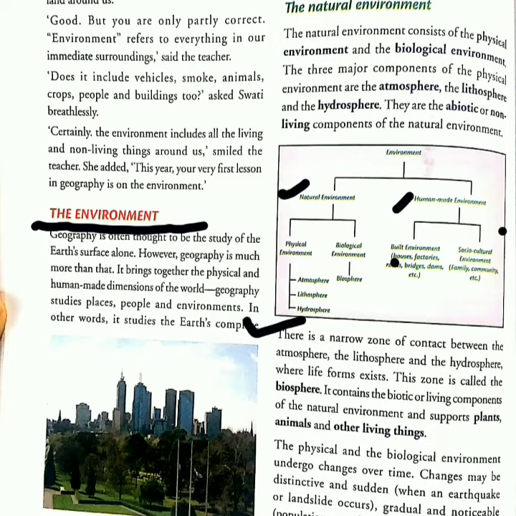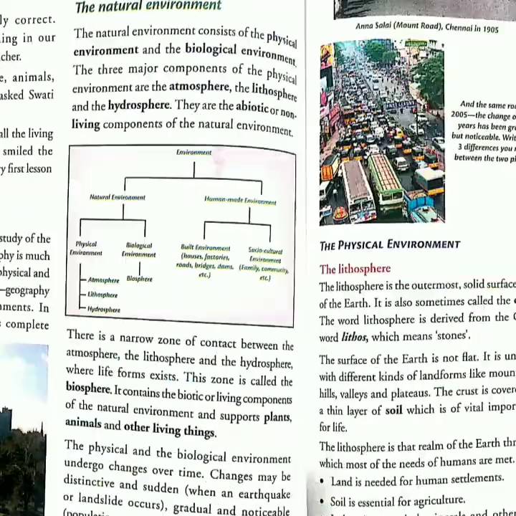The natural environment. As we have already seen, natural environment consists of physical environment and biological environment. The three major components of physical environment are the atmosphere, the lithosphere and the hydrosphere. They are the abiotic or non-living components of natural environment. Now let us study each of the components in detail.